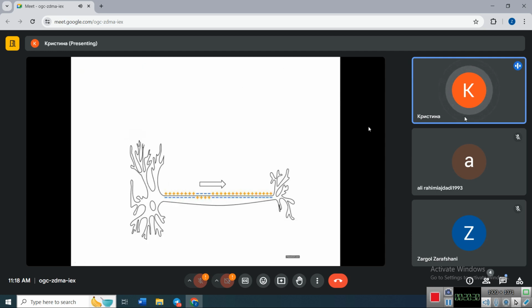So here you can see how the wave of depolarization runs along the membrane of the axon from the cell body towards the periphery of the axon.